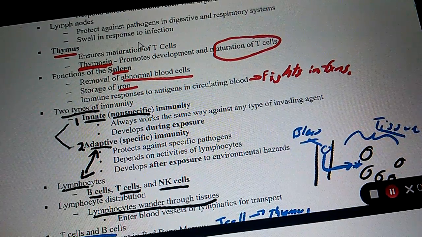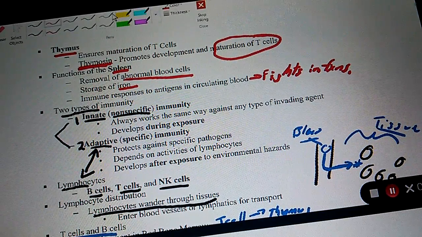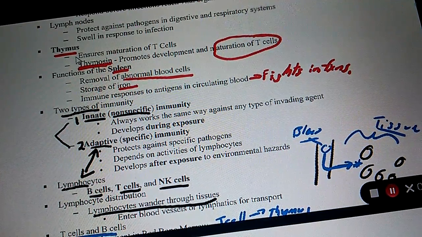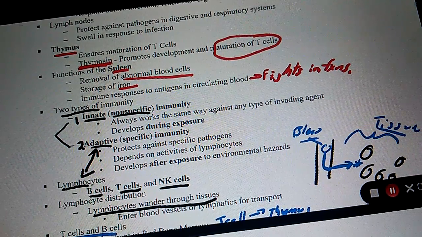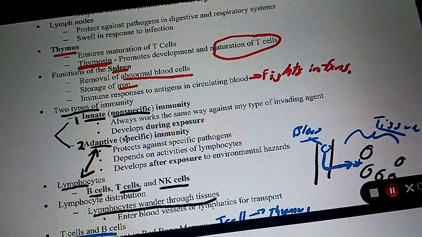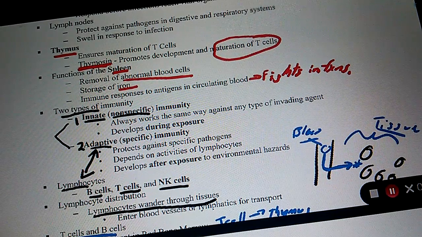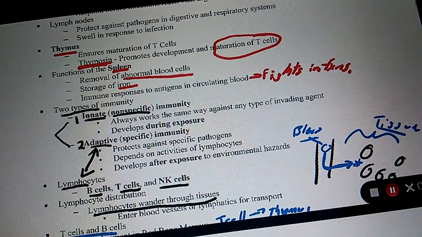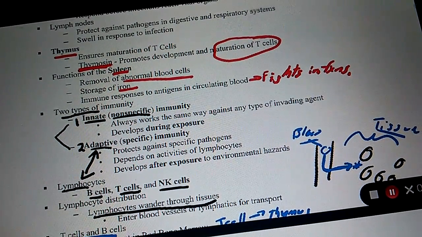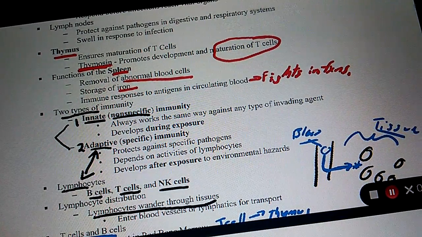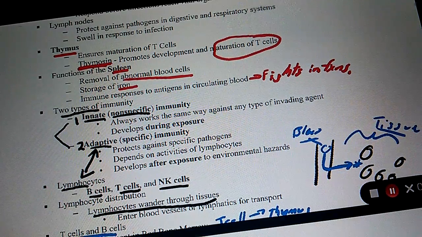Okay. So, how many types of immunity are there? Well, there's two. I'm not going to ask you how many types there are. What I want you to remember is that innate is nonspecific and adaptive is specific. Is innate specific or nonspecific? Nonspecific. Is innate what you're born with? Yes.